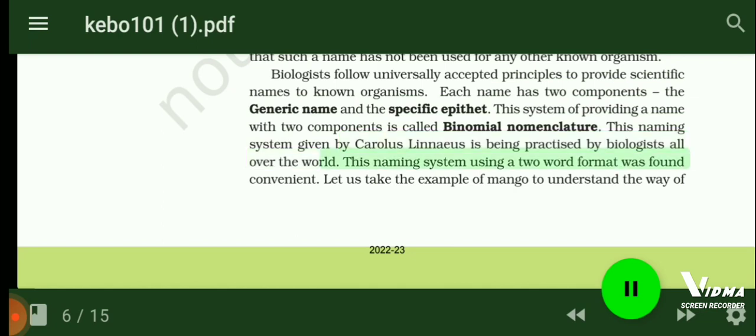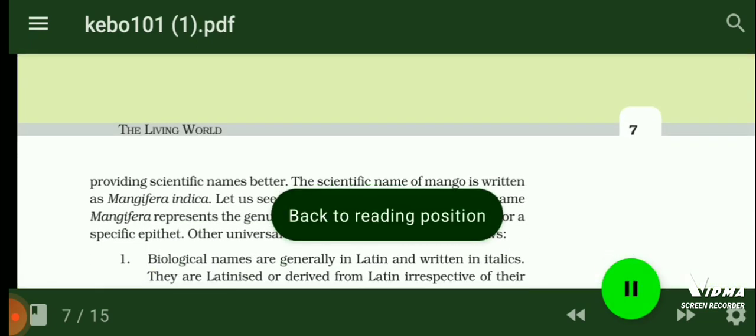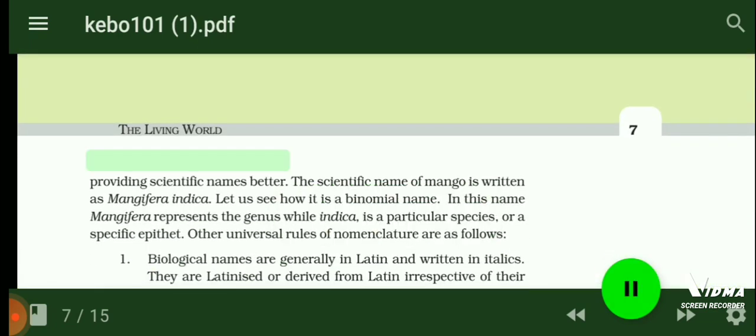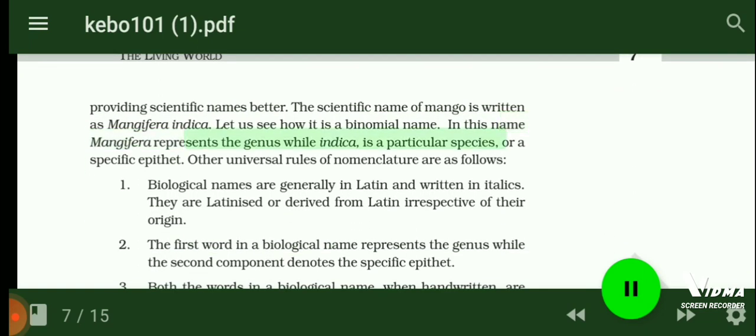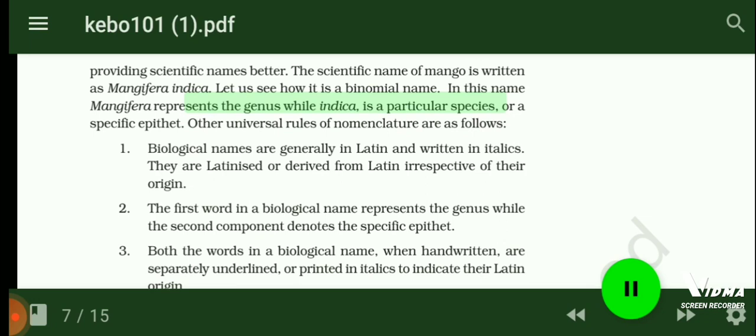Let us take the example of mango to understand the way of wording scientific names better. The scientific name of mango is written as Mangifera indica. Let us see how it is a binomial name. In this name, Mangifera represents the genus, while indica is a particular species or a specific epithet. Other universal rules of nomenclature are as follows.